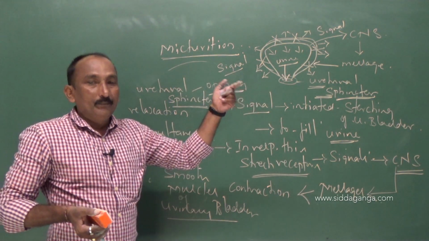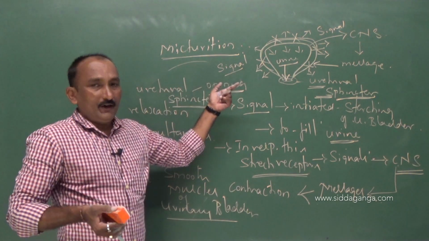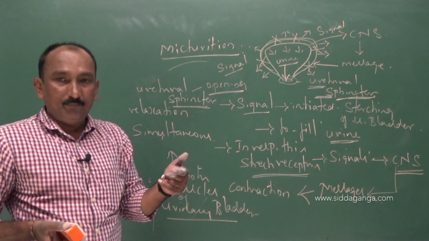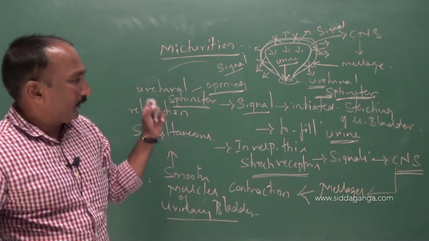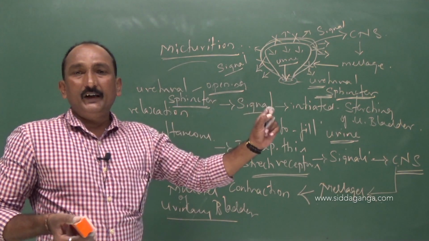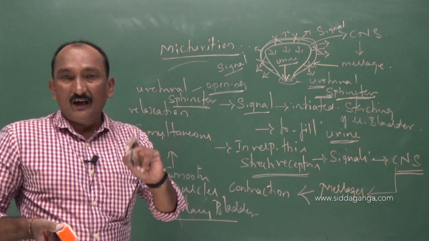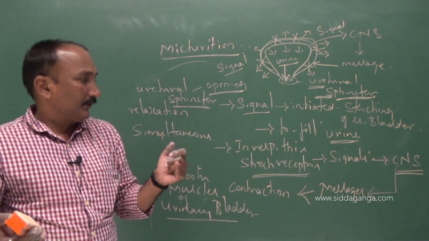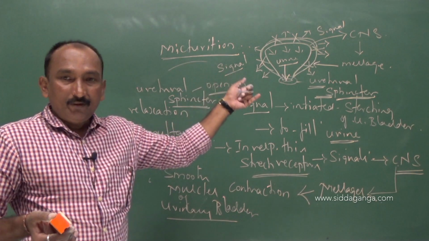So micturition, the release of urine, is a voluntary process. The signal for micturition is initiated only by the stretching of the urinary bladder. As the urinary bladder gets stretched, the urine will be filled.